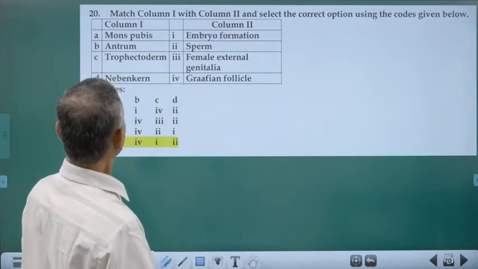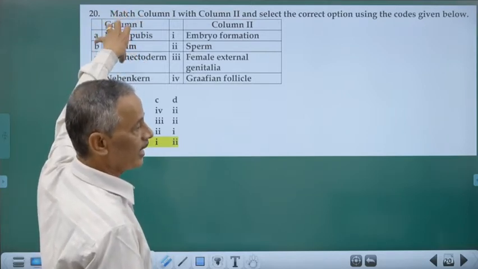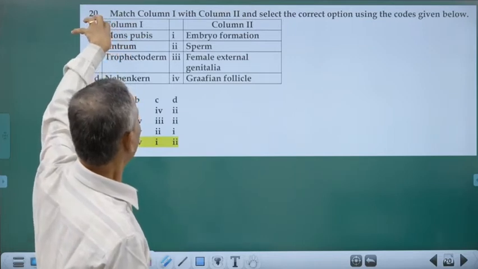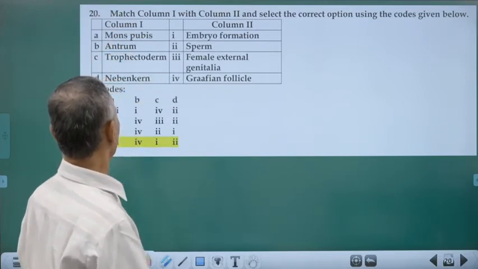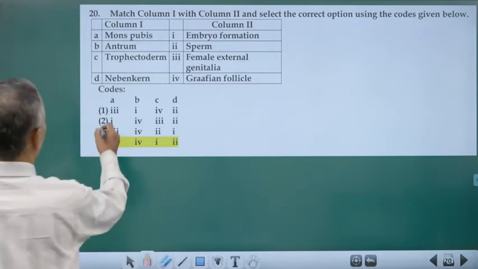Match the following. What is mons pubis? A thick fatty layer. It's a part of the external genitalia of a female. You cannot immediately come to the answer because there are three options. You can eliminate only one.